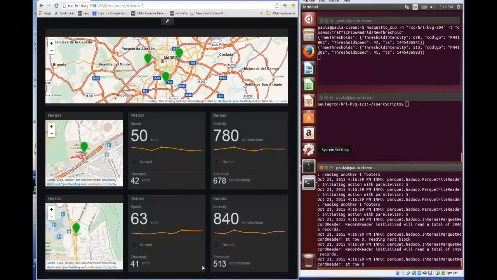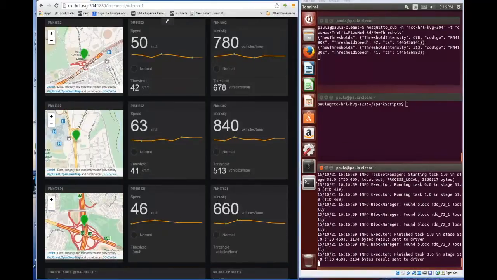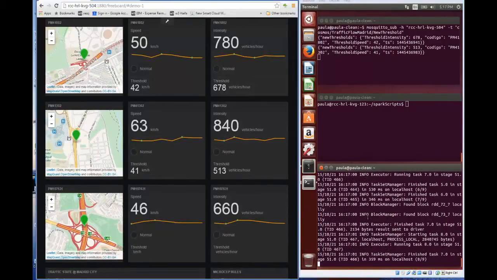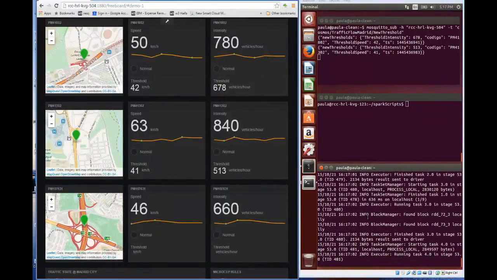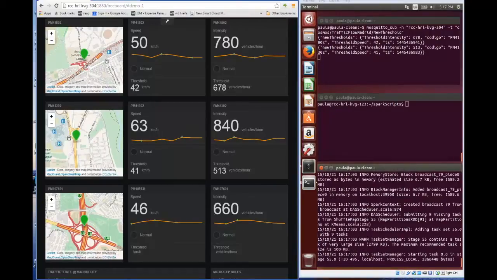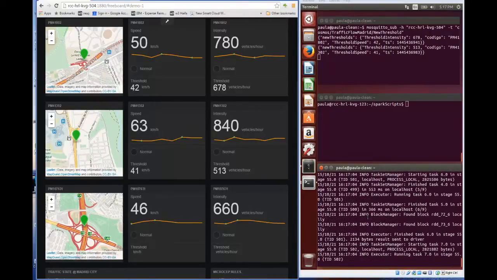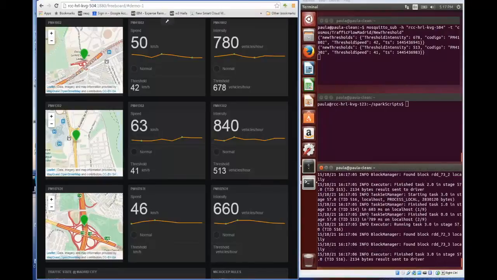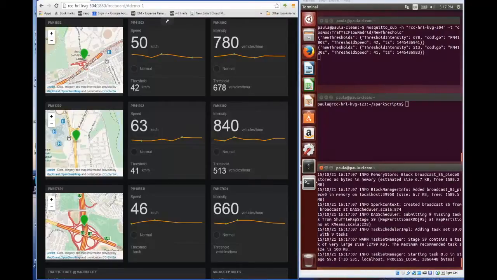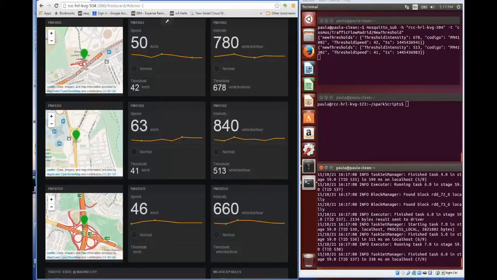We now see thresholds for the second sensor. They are 41 km per hour and 513 vehicles per hour. The current speed and intensity at this location is above threshold, so everything is shown as normal. The machine learning script is now continuing to the third sensor.